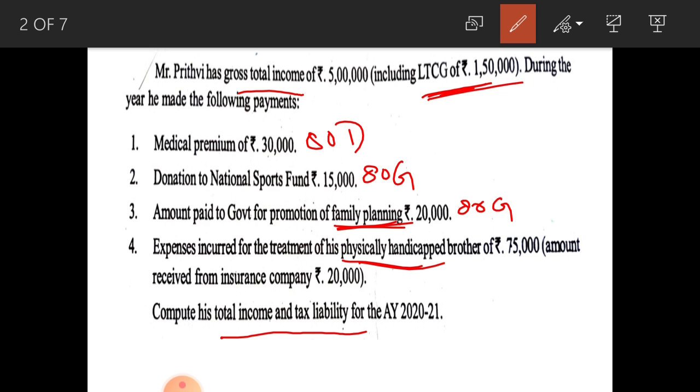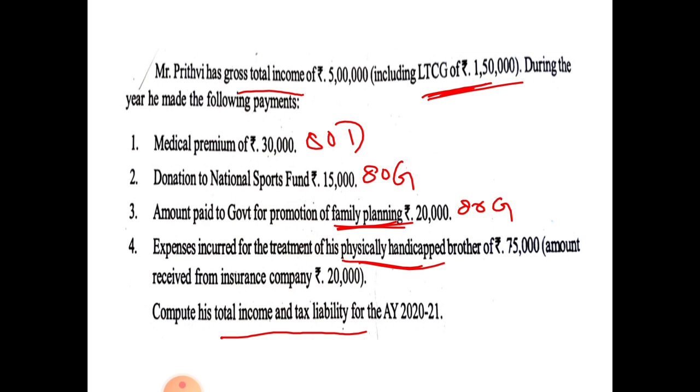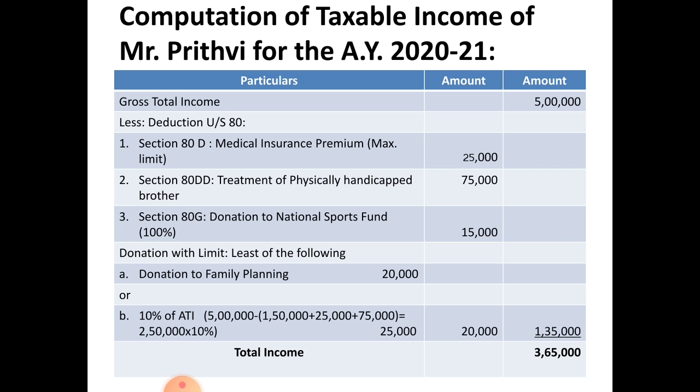Next, compute his total income and tax liability for the assessment year 2020-21. Let us solve this problem. Computation of taxable income of Mr. Prithvi for the assessment year 2020-21. 3 columns, 1 particular and 2 amounts column. First you have to write gross total income 5 lakh in the second amount column.